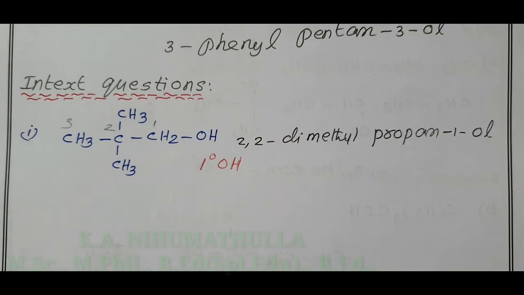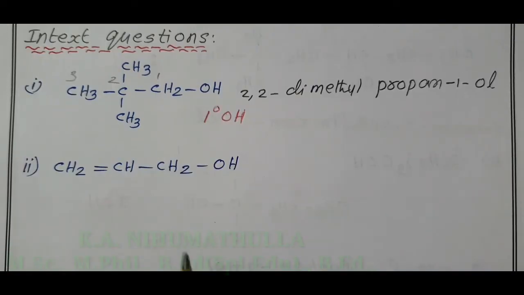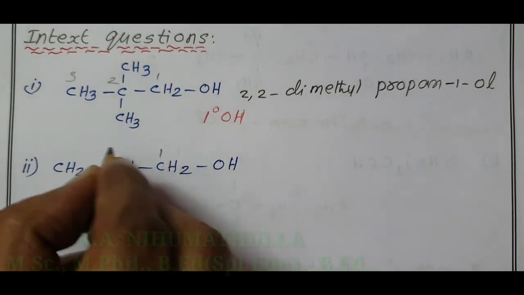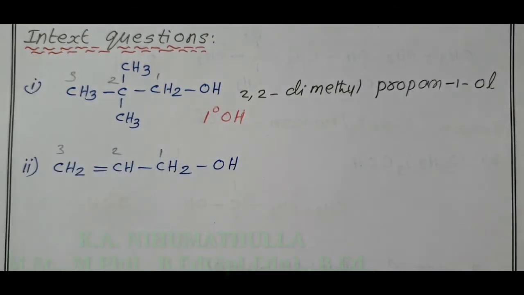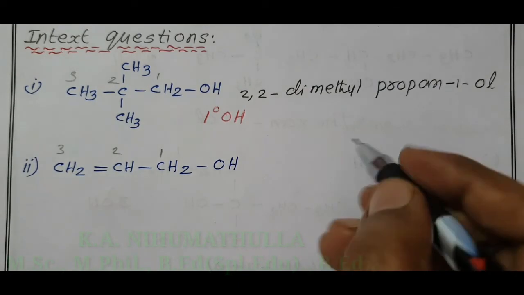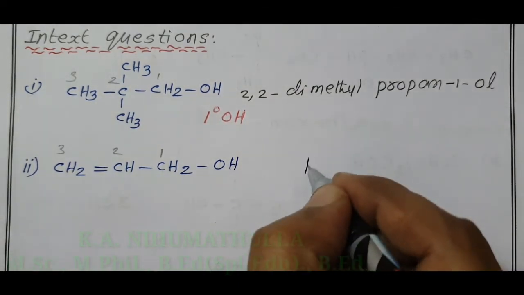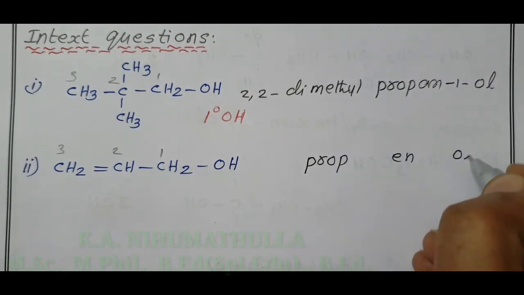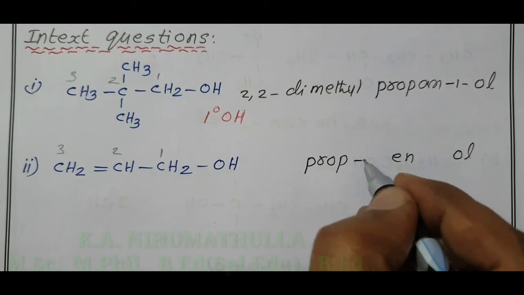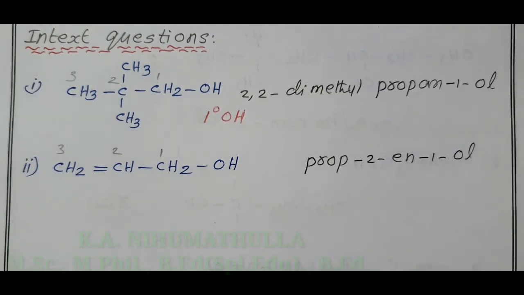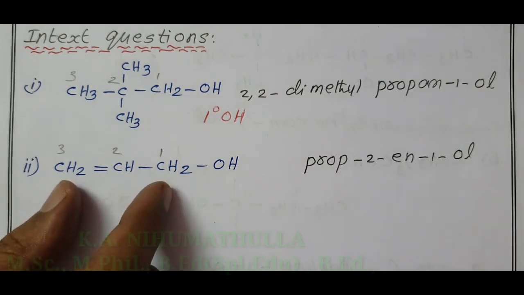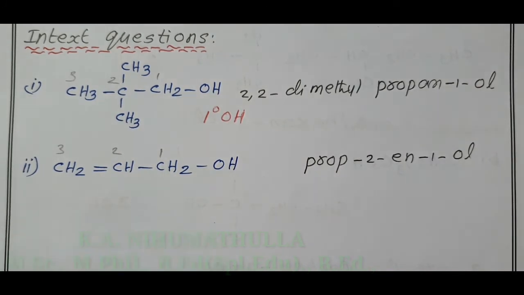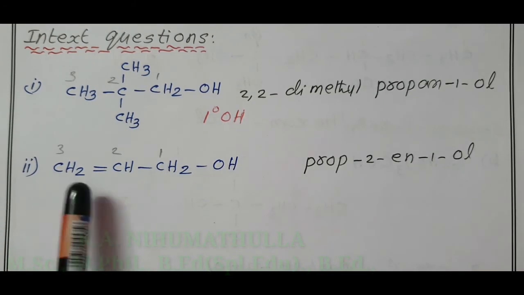And the second question is, this is our second question. We know the common name allyl alcohol, OH, number 1, 2, 3. IUPAC name: 3 carbon, prop, carbon double bond, en, OH, ol. Position of double bond 2, position of OH 1. Prop-2-en-1-ol. Allylic group is one of the classifications of alcohol. Allylic group is CH2 double bond CH2.